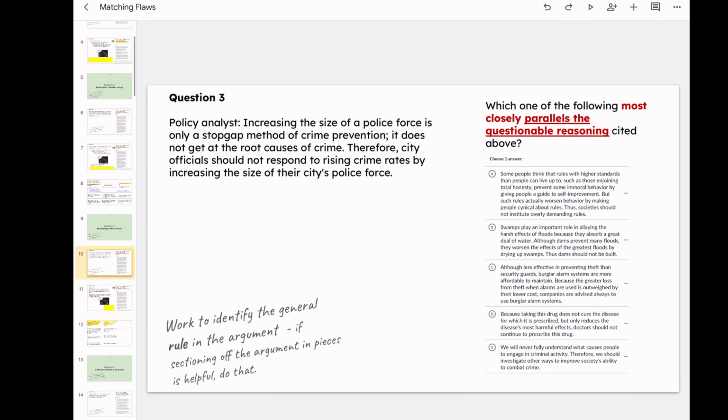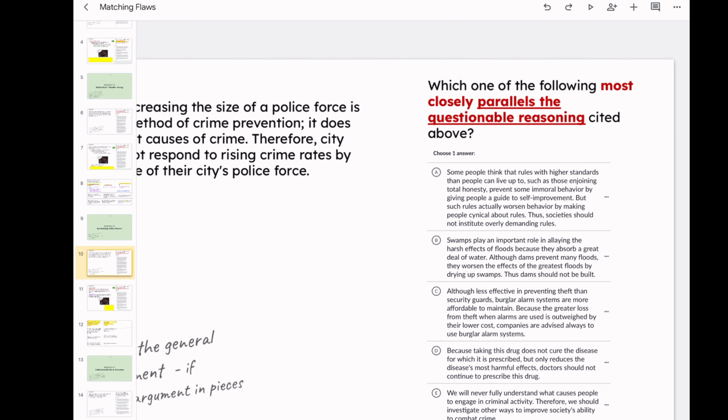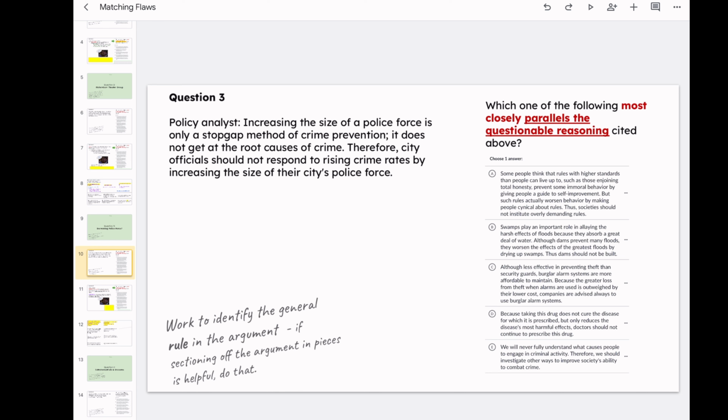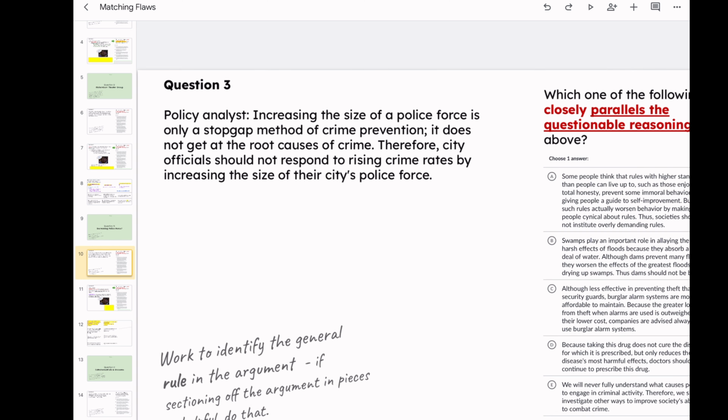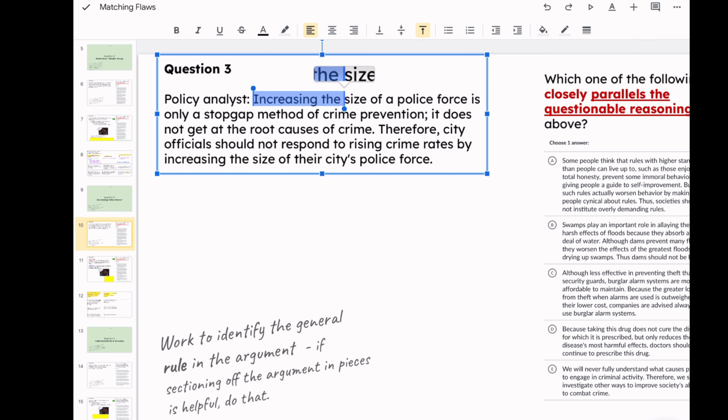So take a look at this problem right here. All right, so it says, which one of the following most closely parallels the questionable reasoning cited in the passage? So here's the passage. If you want to pause it, take a look, okay, and try to find the questionable reasoning. But like I said, the tip that's helped us is find the pattern, like the structure of the argument. We found that to be very helpful. All right, so now we'll read it. Okay, hopefully you've already paused it and read through it.